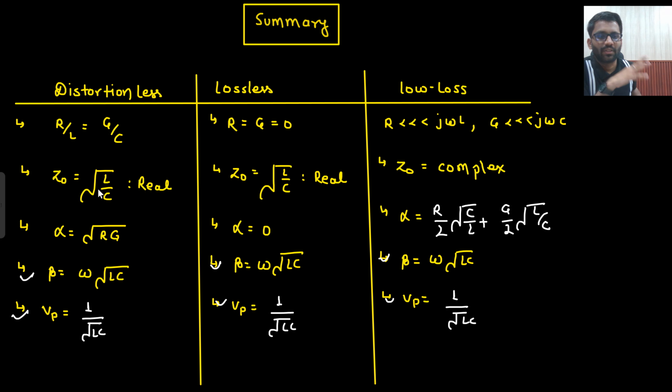Real for lossless and distortionless, both have the same formula. And if Z naught is complex, then it would be low loss. They will never ask the Z naught value for a low loss line. Okay.